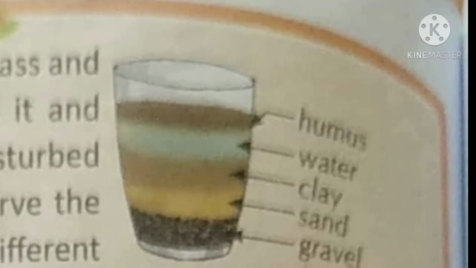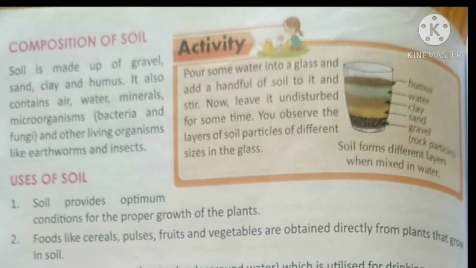Okay, so the upper layer is made with the humus, then the water layer, then the clay water. You can see the little bit brownish water there. Then you will see the layer of sand, and at the very bottom of the glass you will get the gravels, meaning the big rock particles. In this way, with this very simple activity, you can enjoy this activity at your home also.